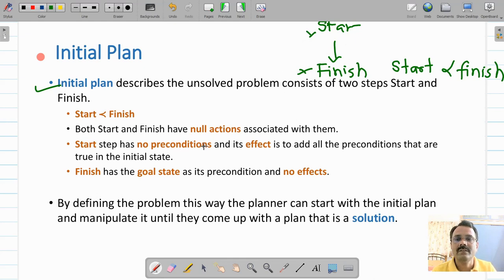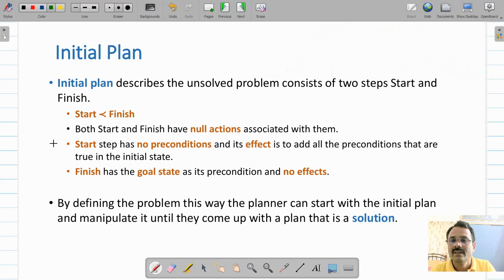But the start step will have effects but no preconditions. So the start state will have effects and there are no preconditions. Similarly, the goal state will have all the preconditions. It will have preconditions but no effect. By defining the problem in this manner, the planner will start with the start state, the initial plan, and manipulate it until there is a plan which is a solution to the problem.